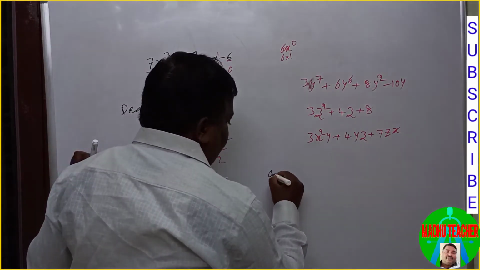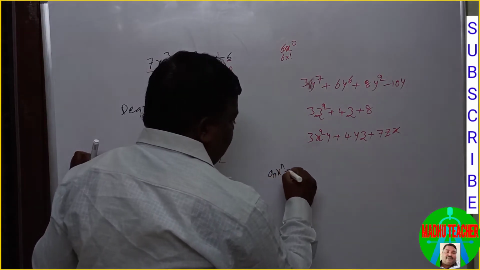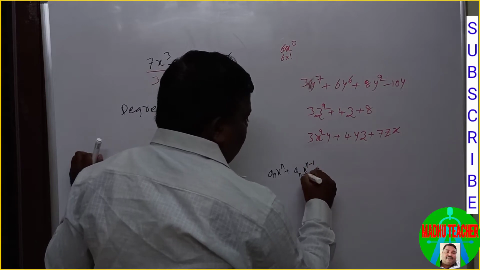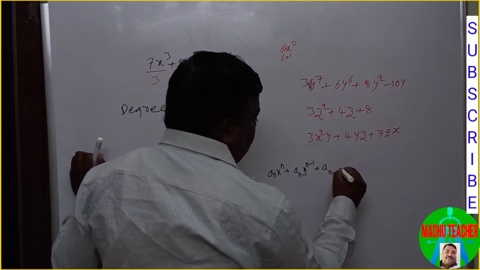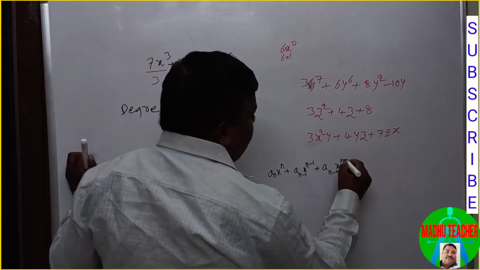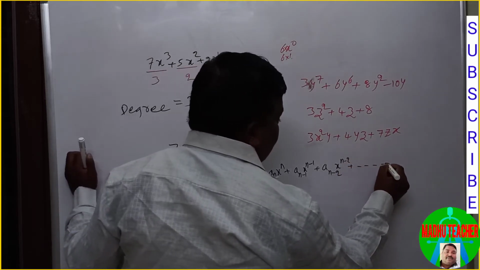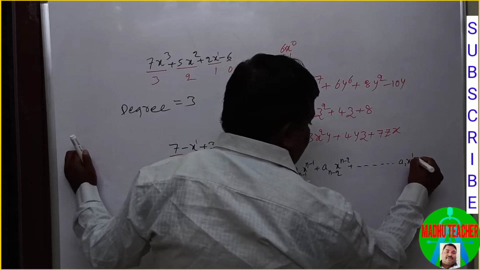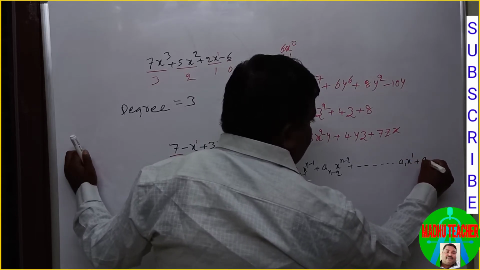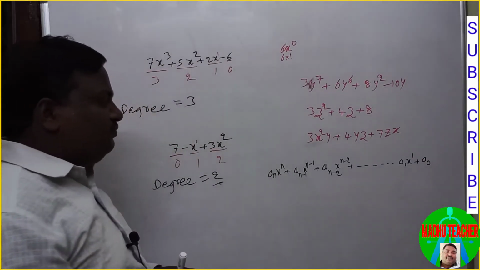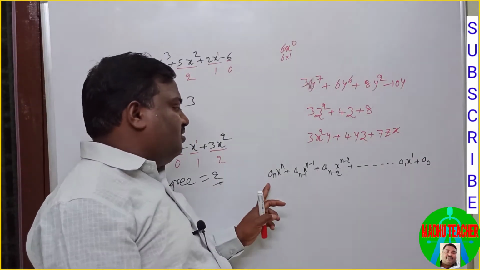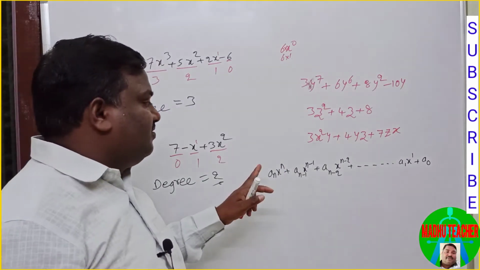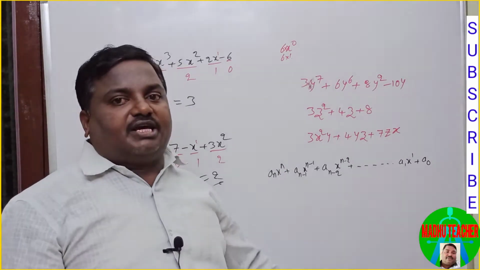So that is an x to the power of n, an minus 1 x to the power of n minus 1, an minus 2 x to the power of n minus 2 plus dash a1 x to the power of 1 plus a0. This is a polynomial of degree n in one variable x.